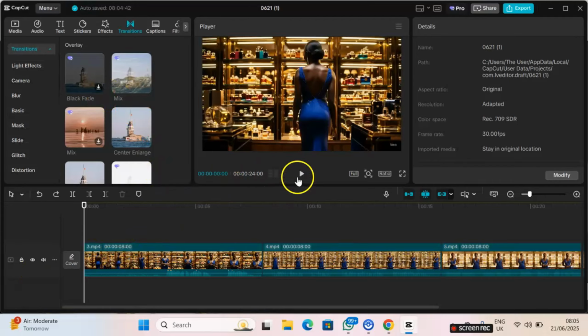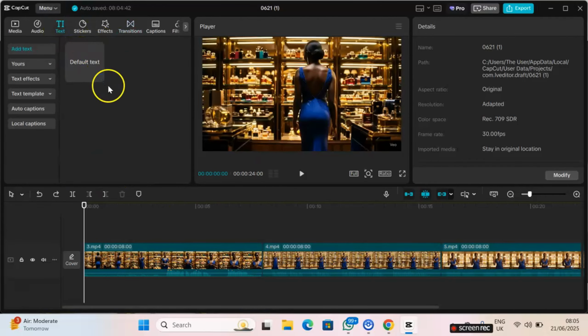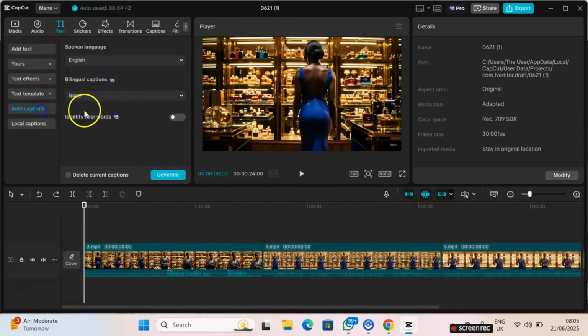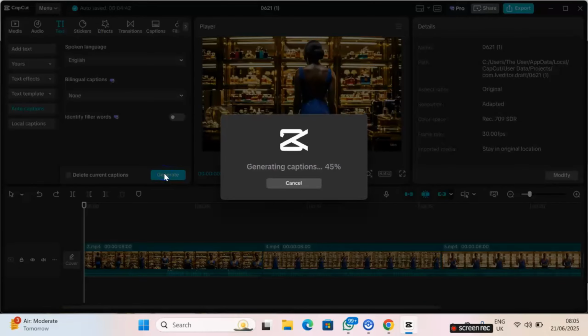Once you're done arranging them on the timeline, you can decide to add auto captions, put your brand name, put your contact, just make it look real. It's an ad. You are trying to advertise your business, right? Include whatever you want to include, and then you export. I'm adding auto captions right now. And once I'm done, I'll just go ahead and export my video.